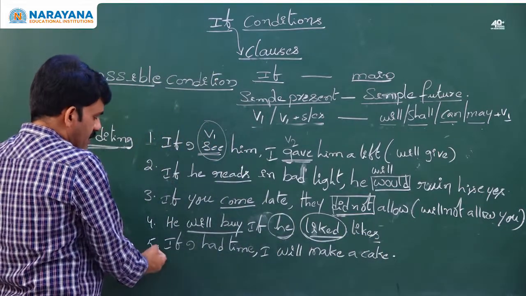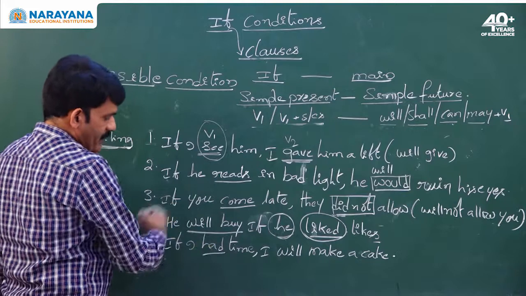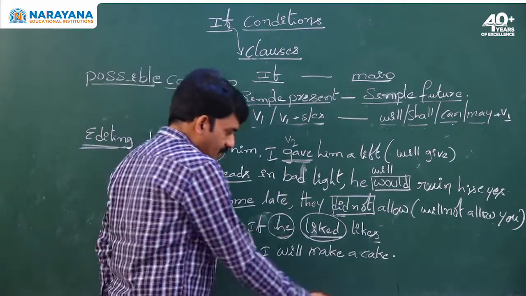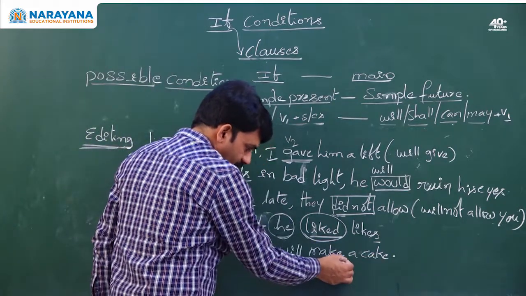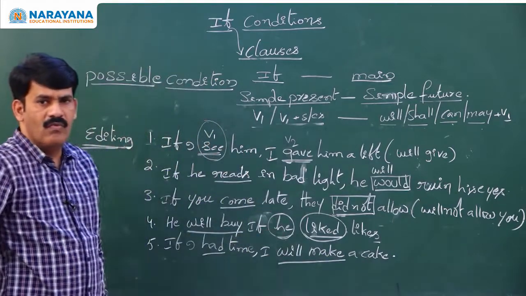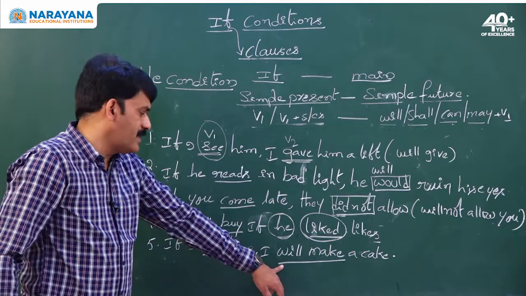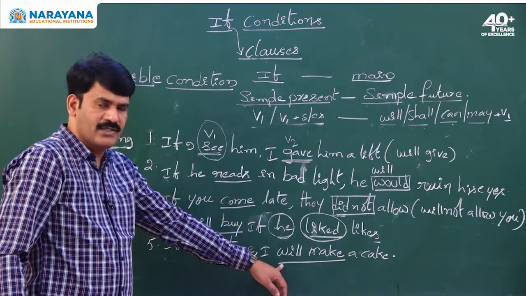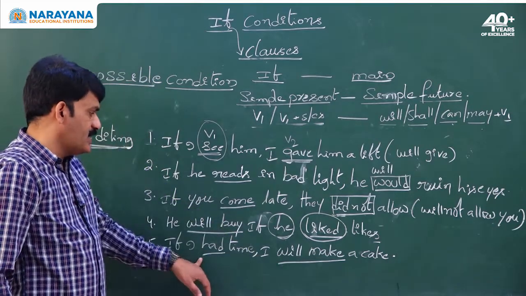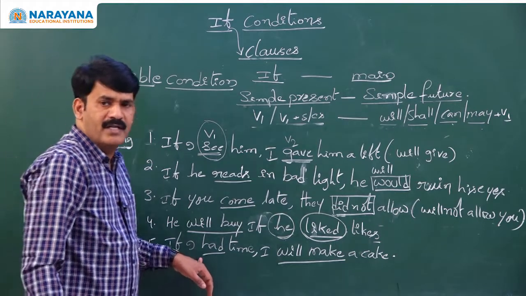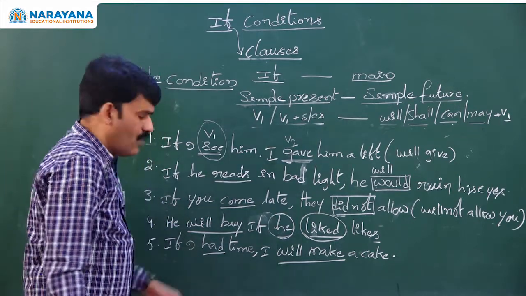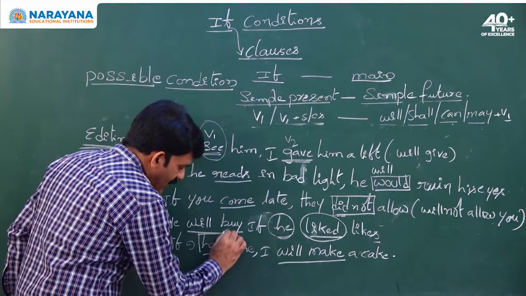And the last sentence, if I had time, I will make a cake. Will make expresses future tense. When it refers to future tense, the subordinate clause must be in present tense. What is the present form of had?